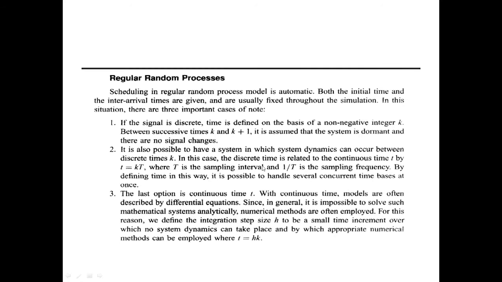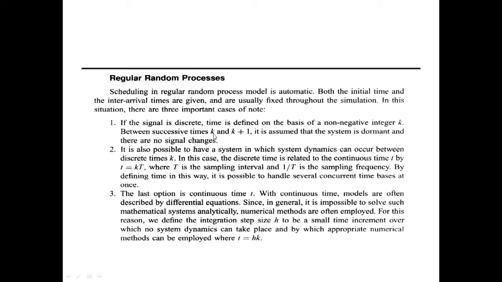So there are three cases of this regular random process actually. If the signal is discrete, that is +1 -1, we have seen that case. Between time k and k plus 1, that is between time t0 and t1, for example, the system will be dormant, nothing will happen.